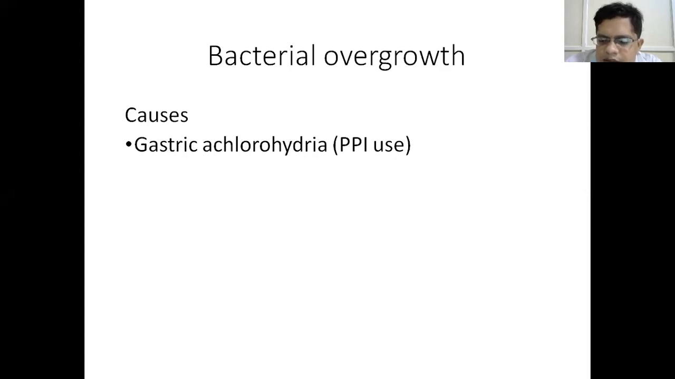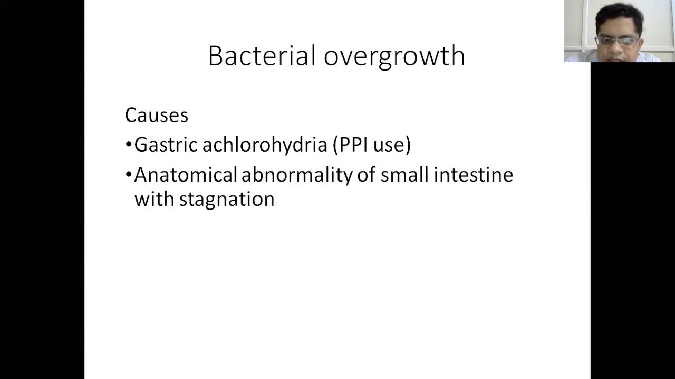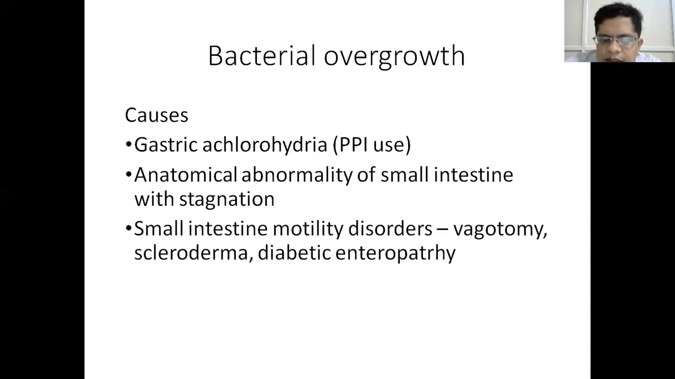But if there is gastric achlorhydria, that is, if the patient is on continuous pantoprazole, continuous PPI use, there may be decreased pH of the gastric secretions. It may lead to growth of microorganisms. Similarly, anatomical abnormality of small intestine with stagnation. Suppose there is a disease of the terminal ileum, and it is resected. Ileocecal wall is resected due to some pathology. So this is an abnormal anatomy. This may lead to stagnation and growth of bacteria.